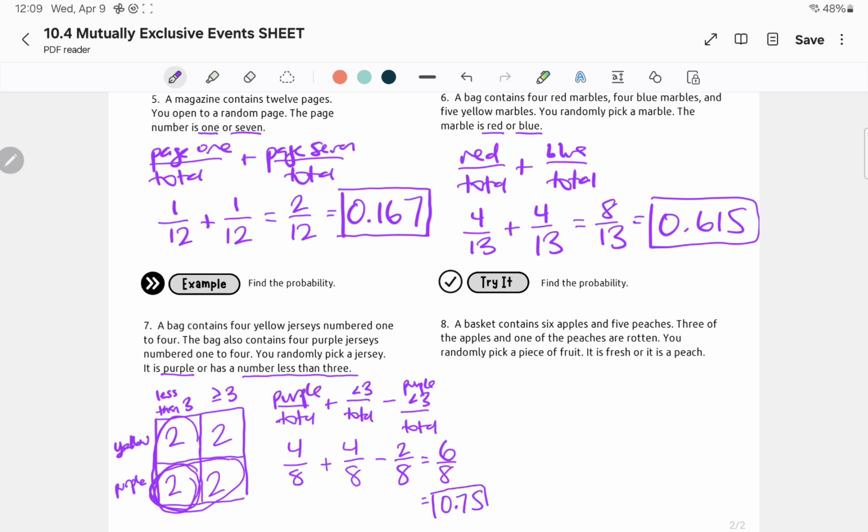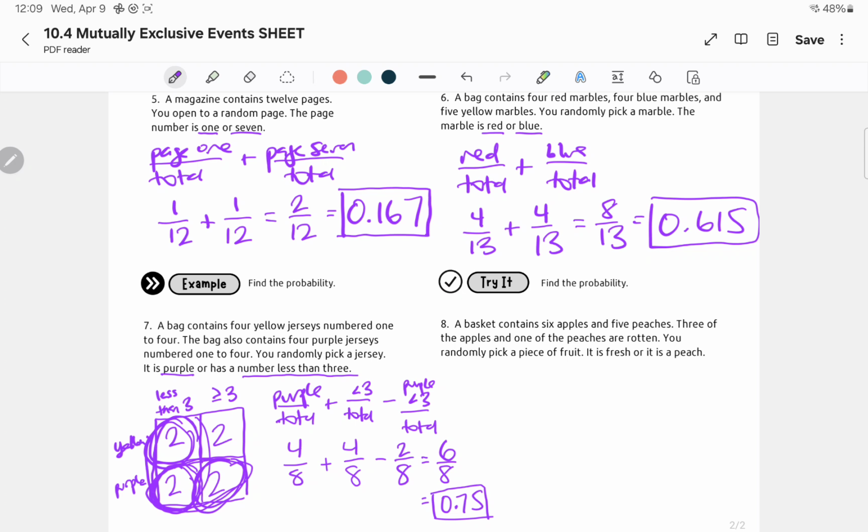And then let me just point out a little shortcut. If you don't want to write all the words, which you should, you can also just count. See how I circled here and I circled here? I could just count what I've circled. So 2, 4, 6. So I've circled 6 things, right? 6 out of a total of 8. So that's just one more way to think of it. I'm counting this 2, this 2, and this 2. That's 6. That gave me 6 over 8. Hopefully that makes sense. Otherwise, stick with this official way.